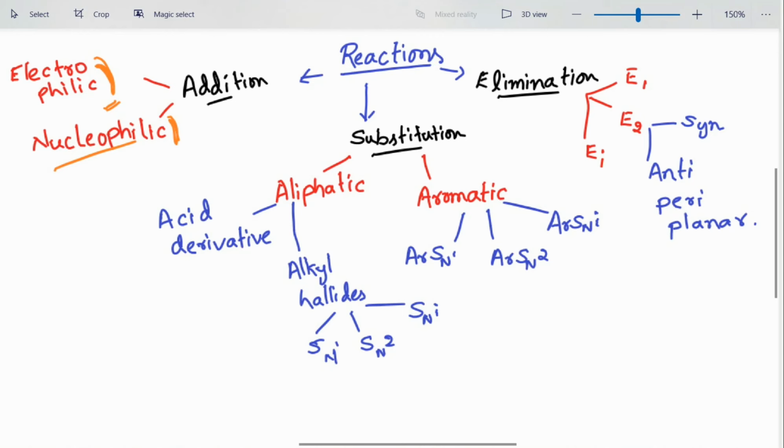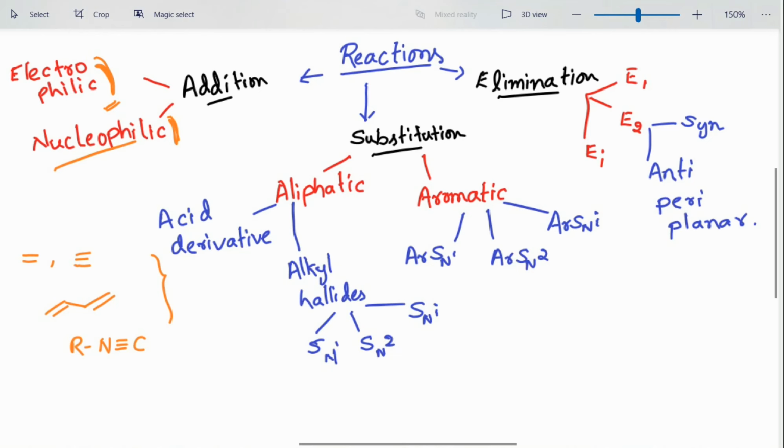When we say electrophilic addition reaction, we are adding electrophiles to substrates containing a double bond, a triple bond, alpha, beta unsaturation, a diene compound, or a nitrile compound. Whenever you add electrophiles to one of these systems, that type of reaction will be an electrophilic addition reaction.